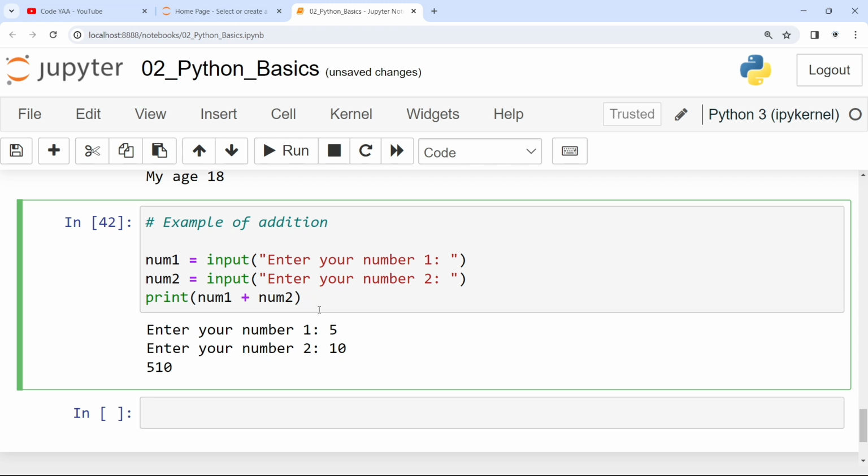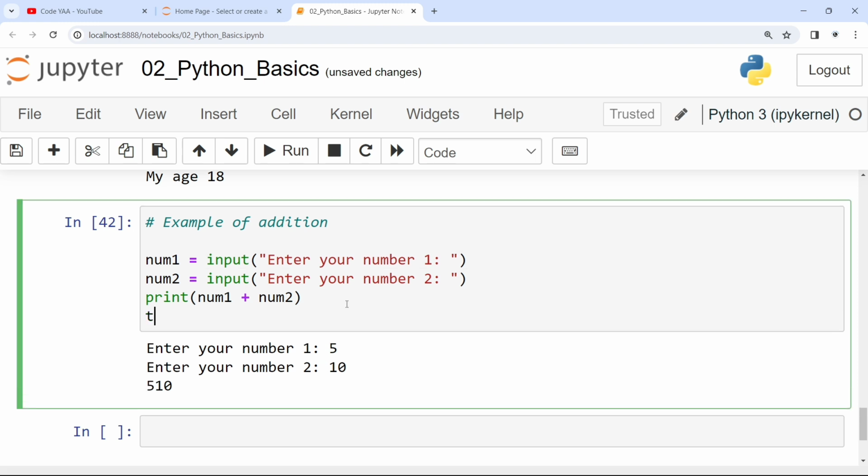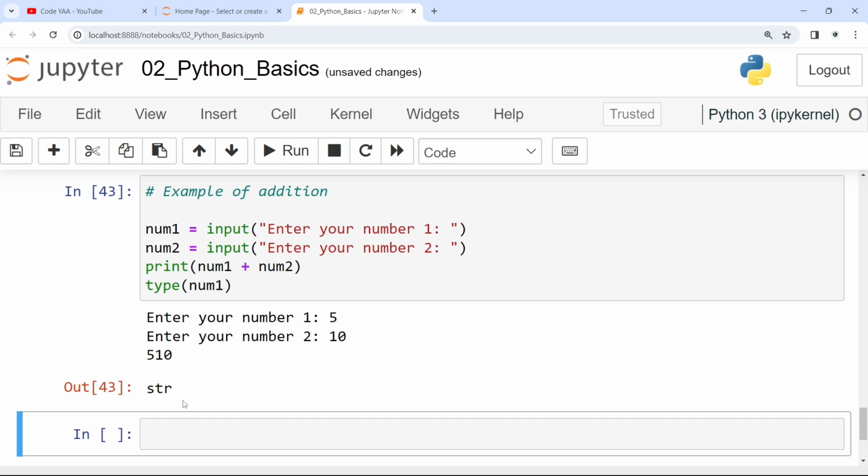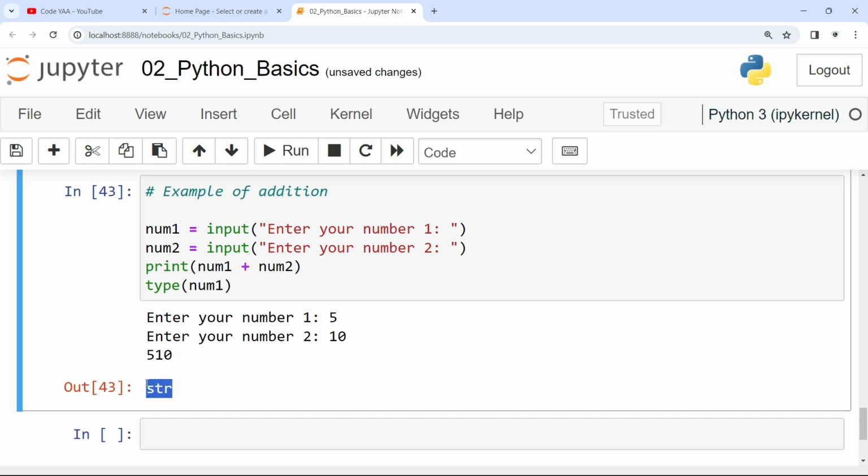There is one very important thing you need to remember: whenever you take input, the input comes in the format of a string, and the addition of those strings means that 5 and 10 are considered as str. If you want to check the type of num1, I'll run the whole program again. You can see str. So this is of the type string.